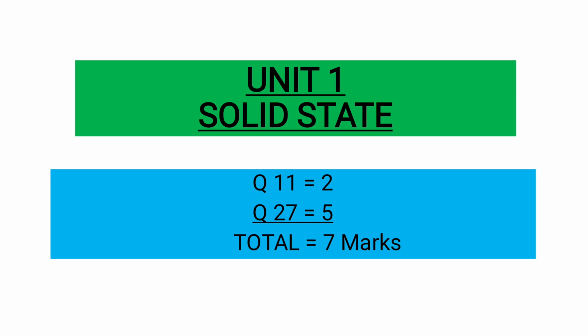Let us discuss the unit number 1 of second PUC chemistry, that is solid state. From the exam point of view, this chapter covers 7 marks. In the question paper, there will be a 2 marks question, which is question number 11, and a 5 mark question, which is question number 27.